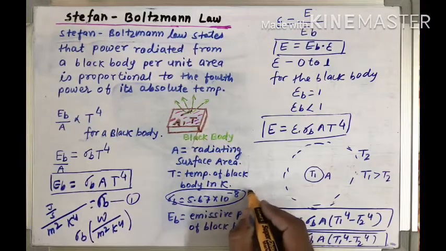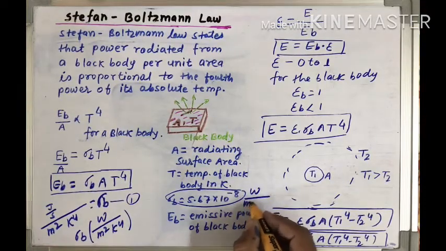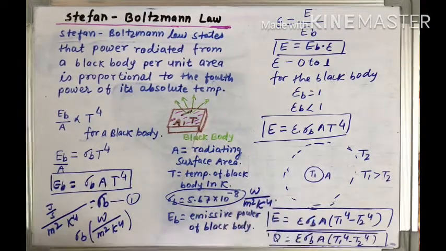There are many concepts in this, but as of now we are not discussing that. When we reach chapter 5, we will discuss all the concepts related to the Stefan-Boltzmann law and thermal radiation.